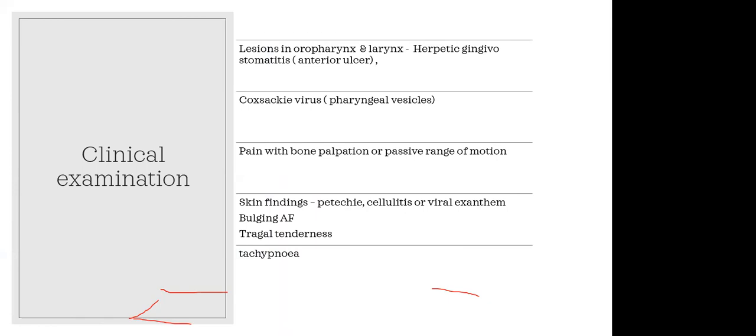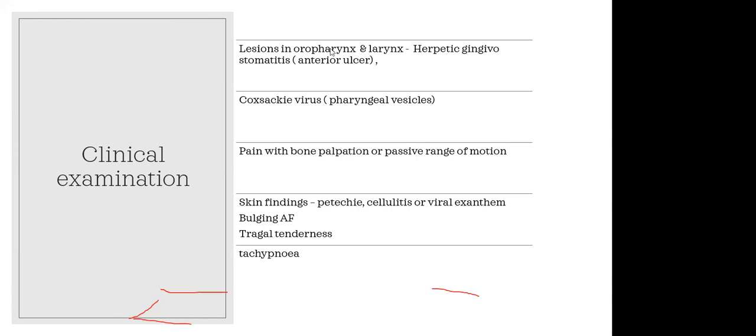So we know that herpetic ulcers may present with fever without focus, and sometimes there will be anterior ulcers. Coxsackie virus is the most common cause of HFMD, hand, foot, mouth disease. There may be pharyngeal vesicles, and associated vesicles in the palm, buttocks, and lower limbs. So we can look for vesicles, like dewdrop on a petal lesions in chickenpox, or any other rashes in the body.